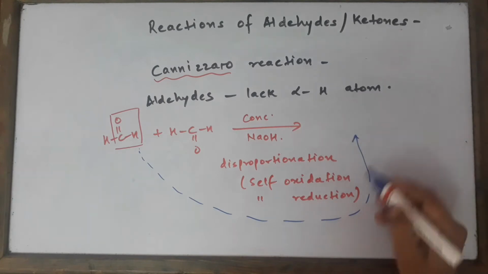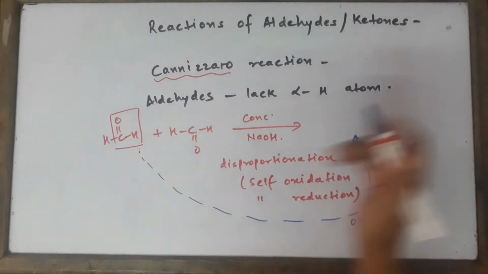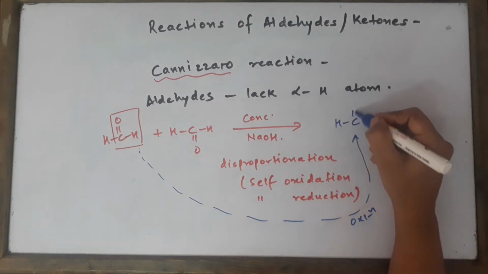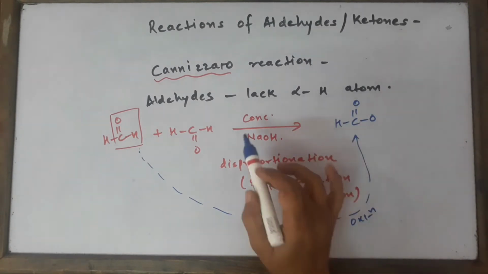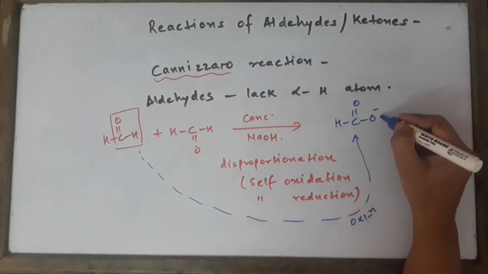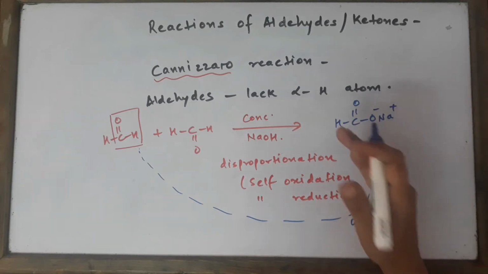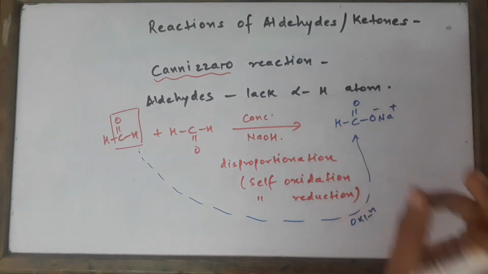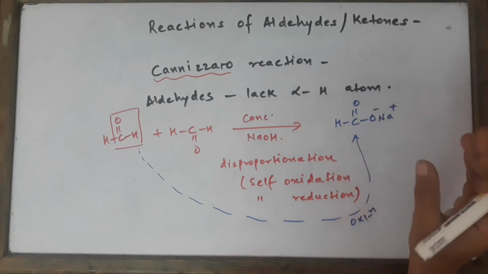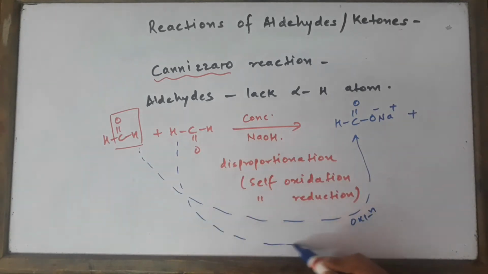compounds undergoes, let us say, oxidation. It's an aldehyde, so aldehydes give you acids. We are going to get acids, but since there is an alkali in the test tube, we will not get OH, we'll be getting O minus Na plus. So we'll be getting sodium methanoate or sodium formate as one of the products.